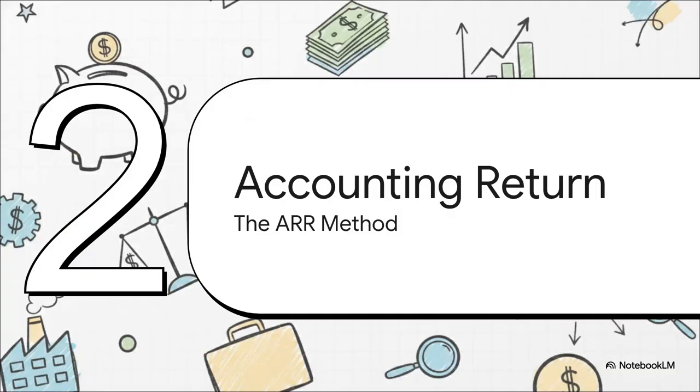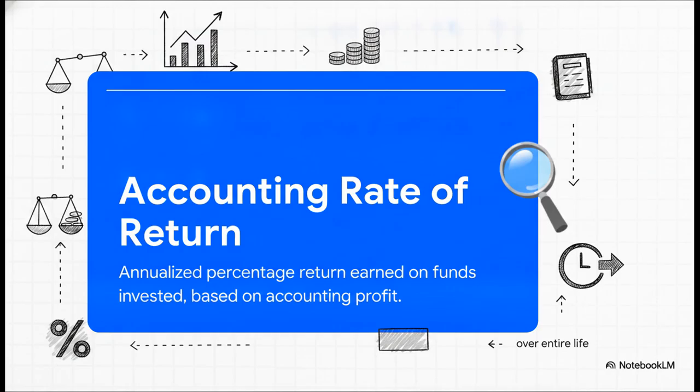Because payback totally ignores overall profitability, we need a different lens. That brings us to Section 4, Accounting Rate of Return. Unlike PBP, the accounting rate of return, or ARR, is essentially the accountant's perspective. It focuses strictly on accounting profit, not raw cash flows, to give you an annualized percentage return on your investment. It essentially answers the question, over the entire life of this project, what is my average annual return going to look like on the balance sheet?